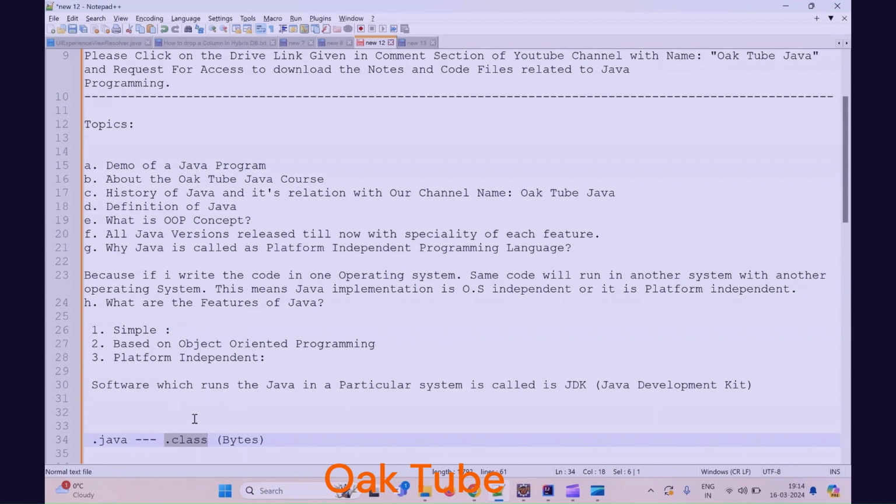It doesn't matter what your code is, it will always convert into the .class, which is platform independent. That is why we call Java a platform independent language, because ultimately JDK converts this into the .class file, which is platform independent. Okay, so I hope this feature is also clear to you, what is platform independent.